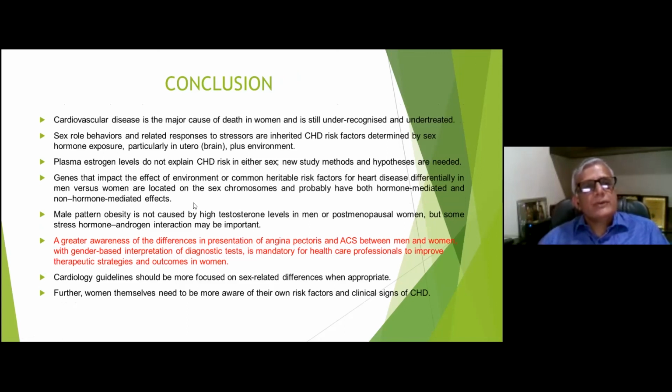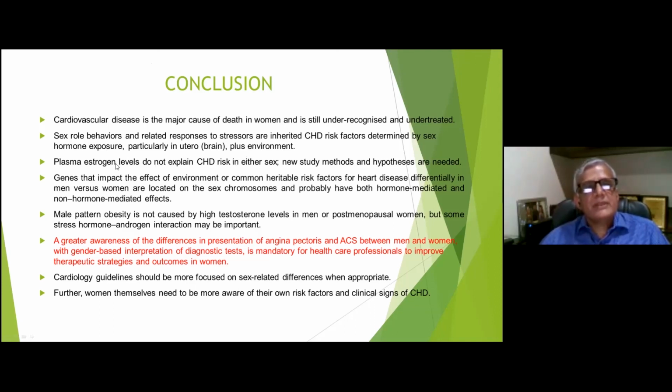So in conclusion, I would like to say that cardiovascular disease is the major cause of death in women, and it is under-recognized and under-treated. And this is the main important point that should be highlighted. The role of sex behaviors, response to stress and inherited disease factors, especially hormone exposure, particularly in the utero, can play a role apart from the environment.